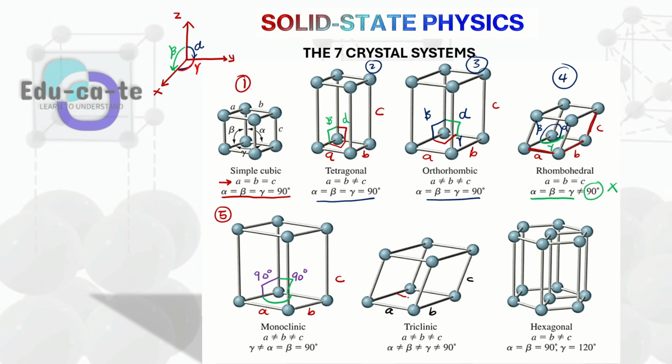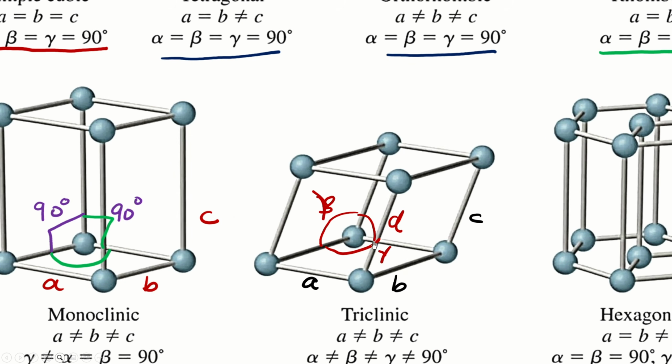So the angle gamma that you find here at the base, and then the angle alpha that you find here between the z and the y-axis, and the angle beta that you find here between the z-axis and the x-axis, all of them, they are not equal to one another, and they are certainly all not equal to 90 degrees as well. So we don't have any 90 degrees angle in a triclinic structure compared to the monoclinic one. The monoclinic one has got two angles that are 90 degrees, but for the triclinic, we do not have any 90 degrees angle, and all the angles that we have here, your alpha, your beta, your gamma, are all not equal to one another as well.